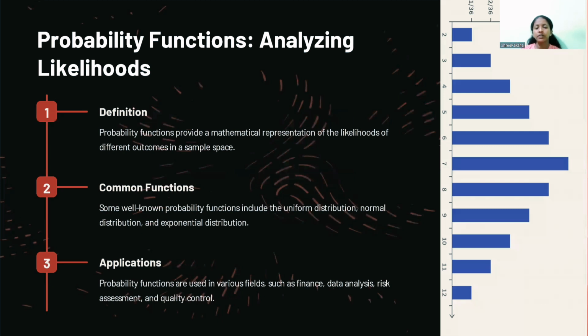Next one is probability function. Probability functions provide a mathematical representation of the likelihoods of the different outcomes in a sample space. Some well-known probability functions include uniform distribution, normal distribution, and exponential distribution. Application. Probability functions are used in various fields such as finance, data analysis, risk assessment, and quality control.